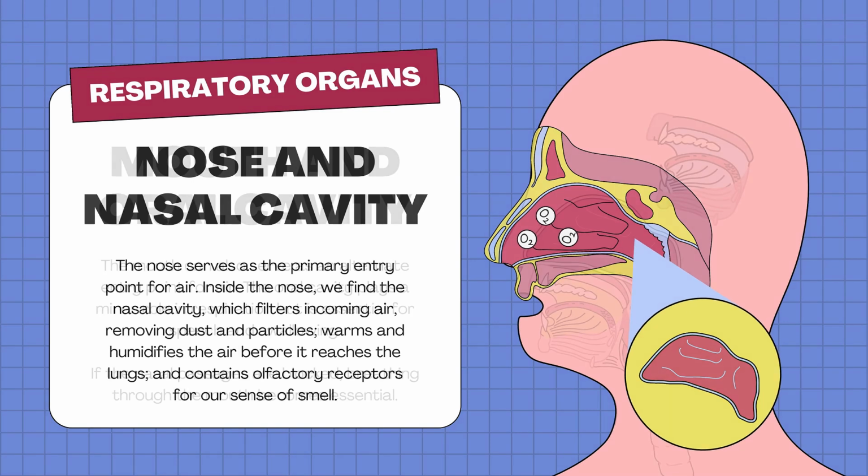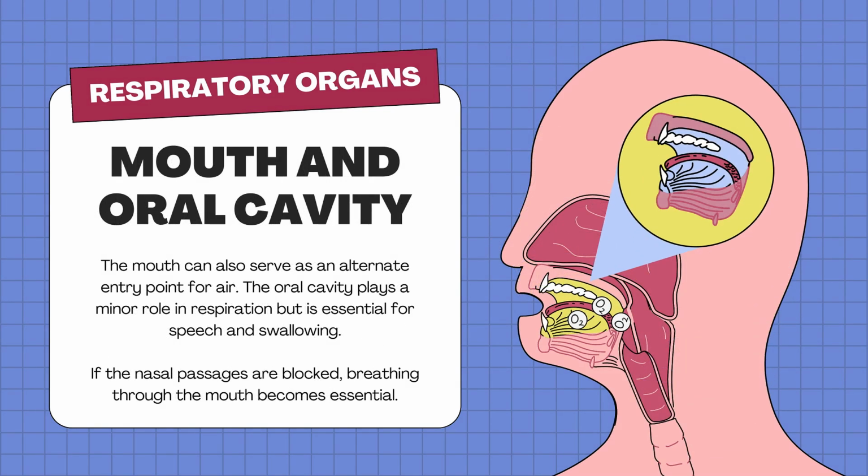Next organ is the mouth and oral cavity. The mouth can also serve as an alternative entry point for air. The oral cavity plays a minor role in respiration, but is essential for speech and swallowing. If the nasal passages are blocked, breathing through the mouth becomes essential.